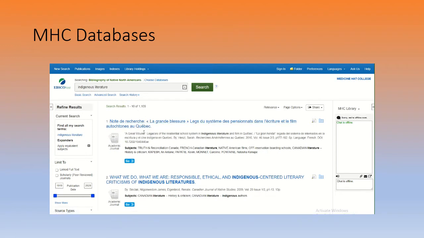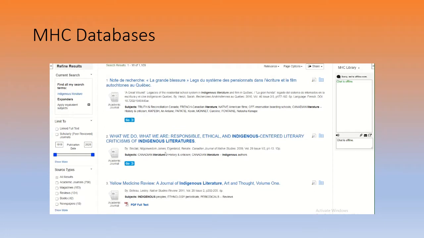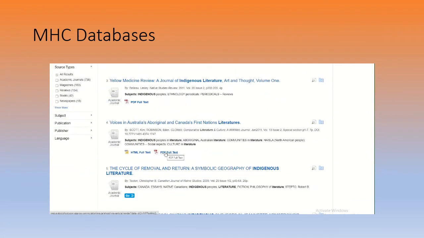The more specific you are, you get down to the level of 0 or 1 article out there that has everything to do with the subject matter of your essay. Let's look at this. This is the one I wanted to look at. Voices. I read through the first couple, and I'm like, nah, that doesn't. Yellow Medicine Review, a Journal of Indigenous Literature. That seems pretty good. We're probably going to come back to that. But let's move to this one, number 4. Voices I Wanted in Australia's Aboriginal and Canada's First Nations literature.